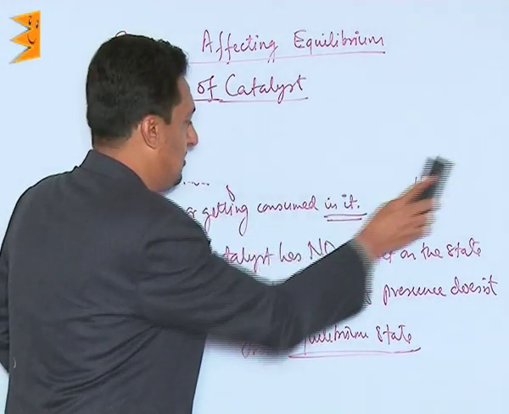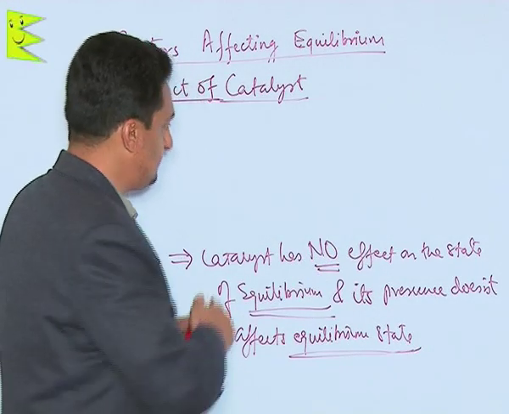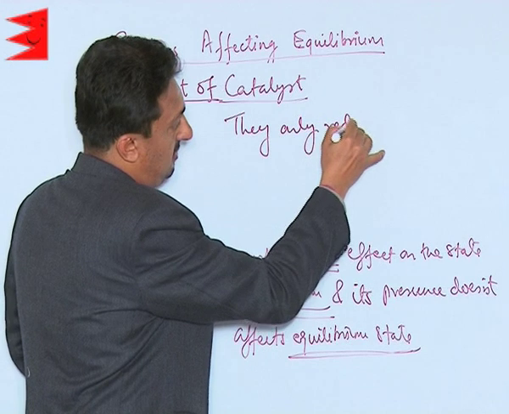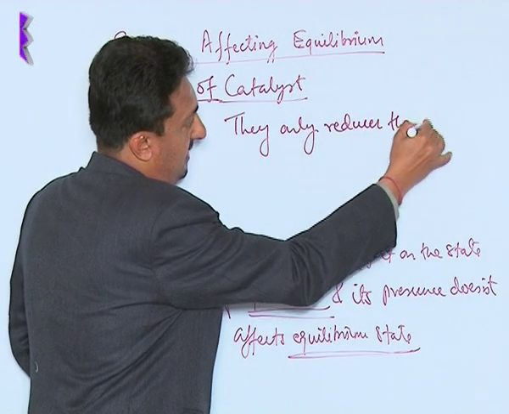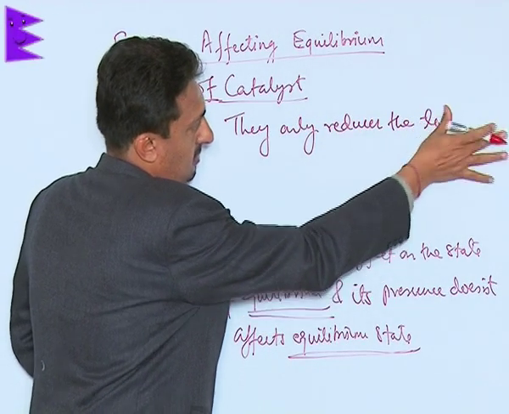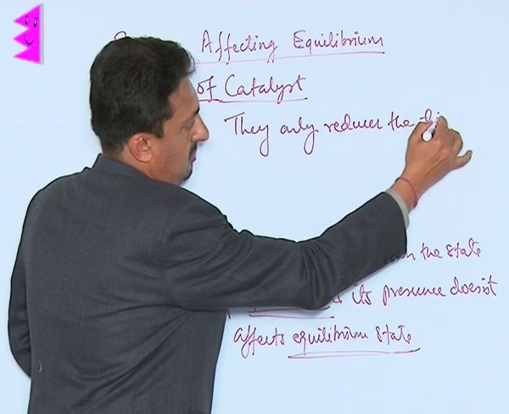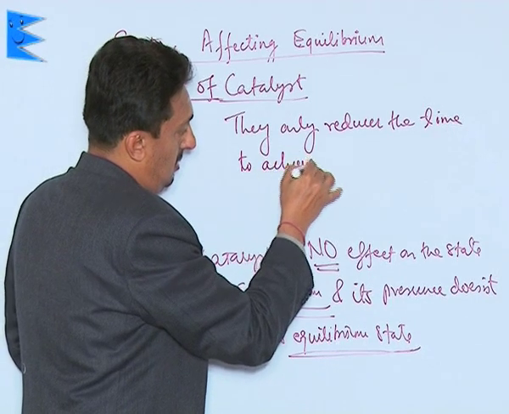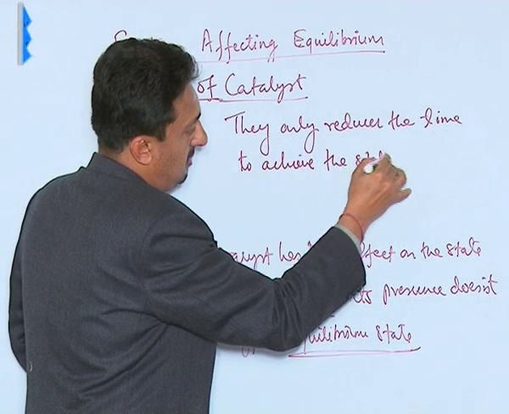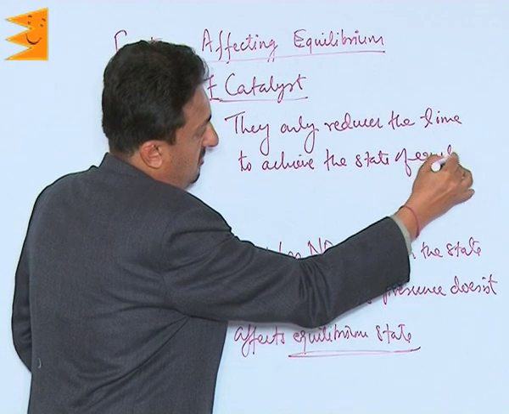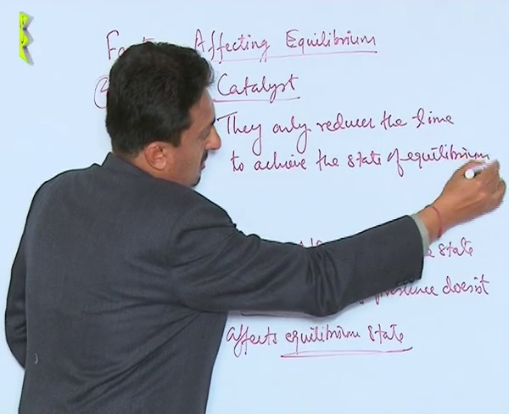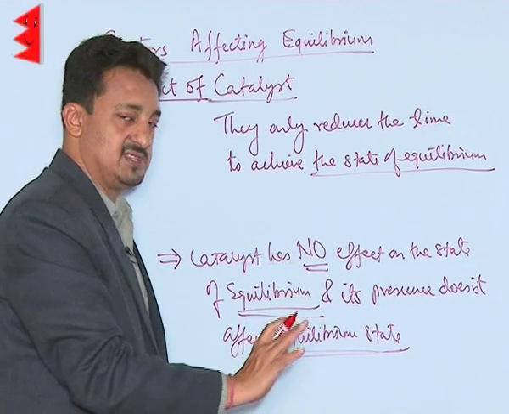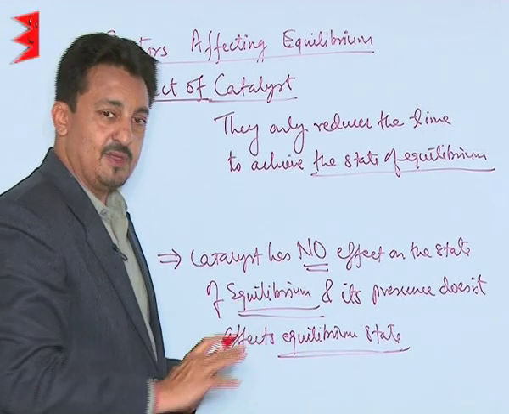So what you need to know is that catalysts only reduce the time to achieve the state of equilibrium, else they have no effect on equilibrium.